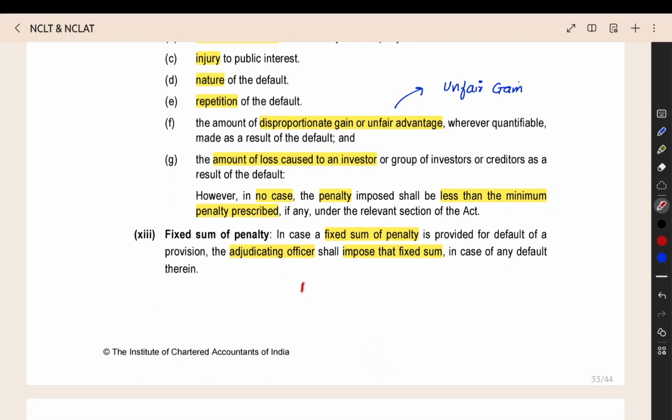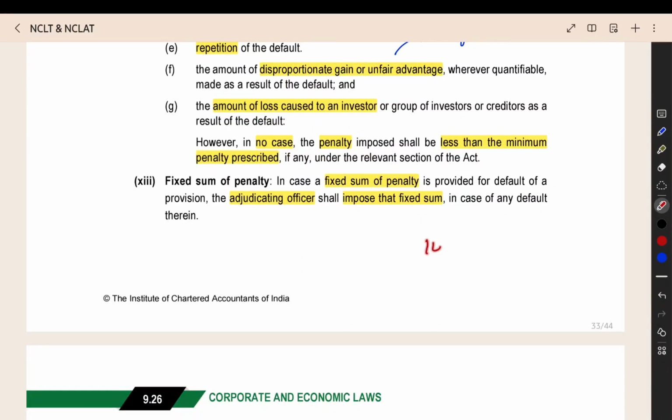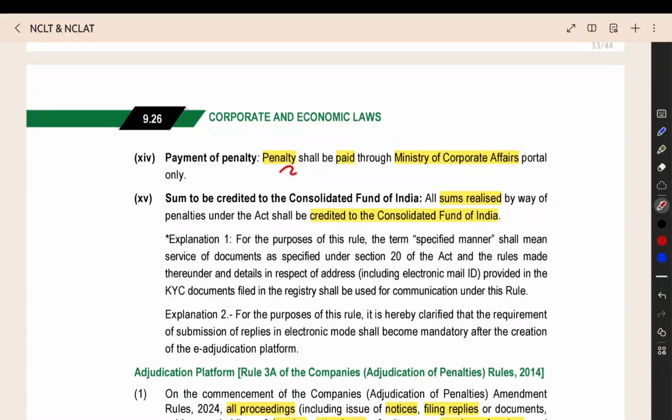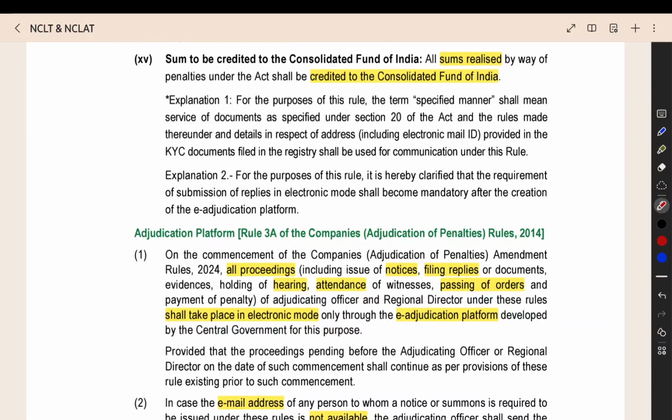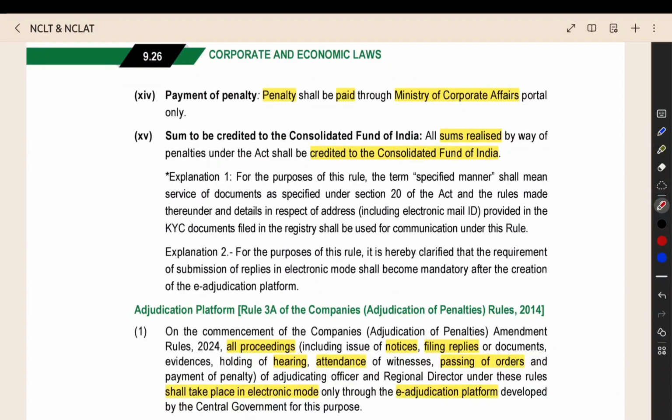Next thing, fixed sum of penalty. For example, in this section, they have given a fixed penalty, like 10 lakh rupees is the fixed penalty. Then that penalty will be imposed by the adjudicating officer. They have to pay the penalty through the MCA portal. That is all given only. All the sums will be credited to the Consolidated Fund of India. All the amount you are paying will be going to the Consolidated Fund of India.